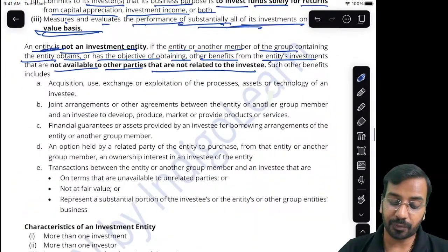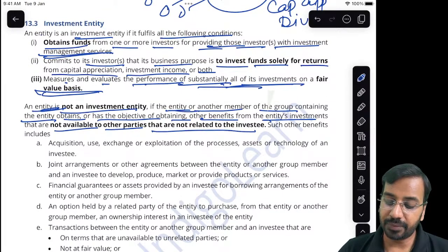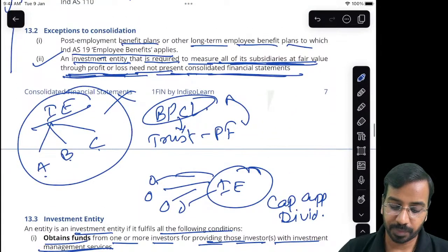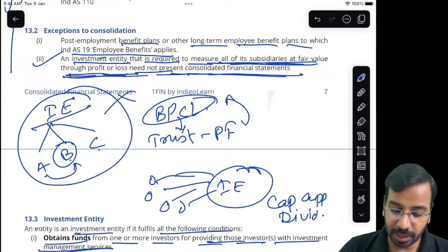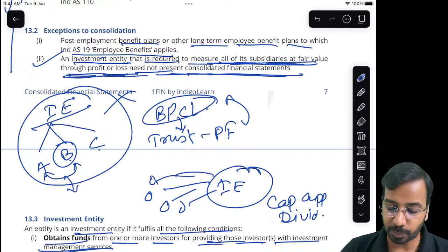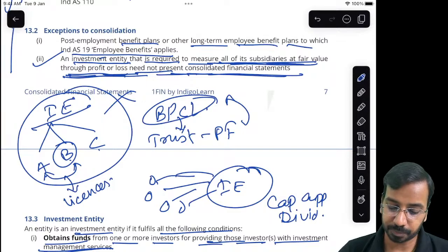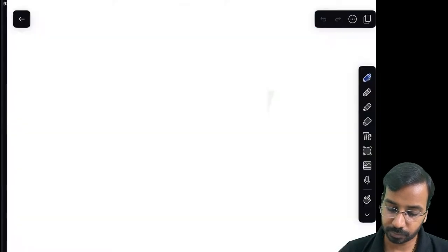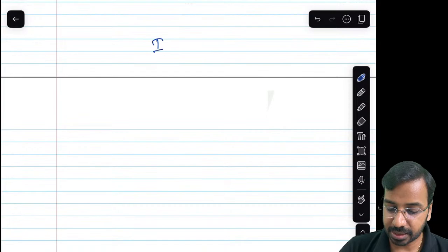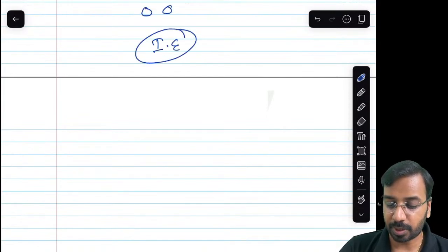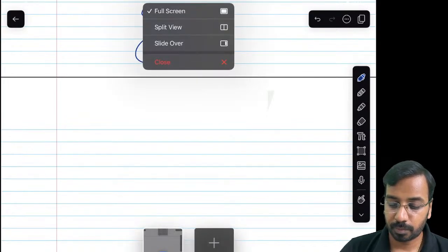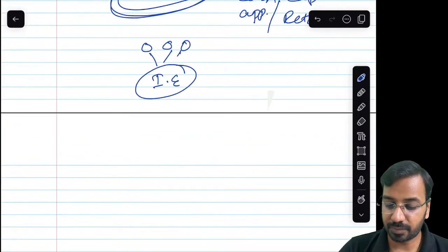But if the investment entity or another member of the group containing the entity, meaning this investment entity, or let us say A and B, have some arrangement because of which they get some licenses. So basically, say for example, there is this investment entity which has collected money from various different shareholders.